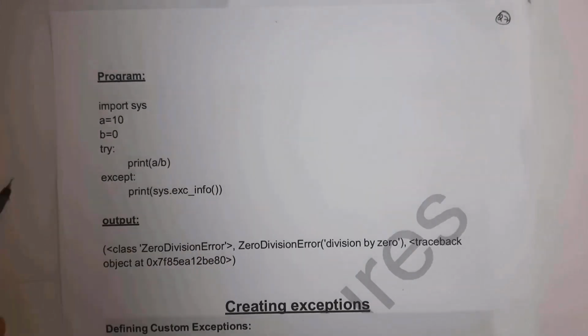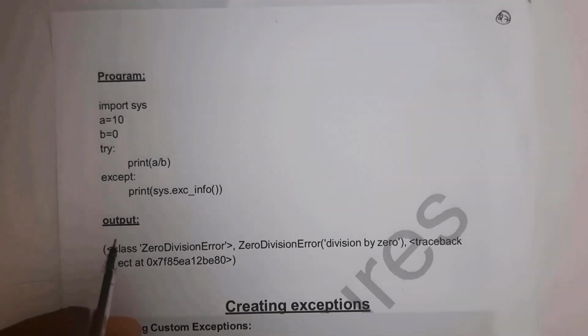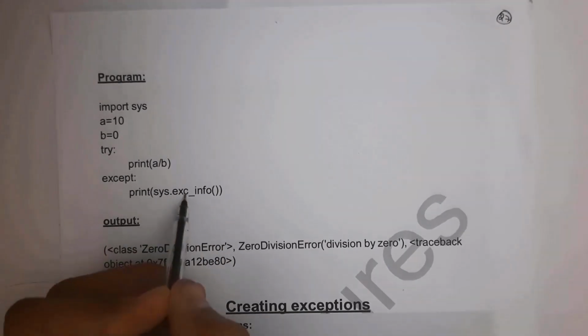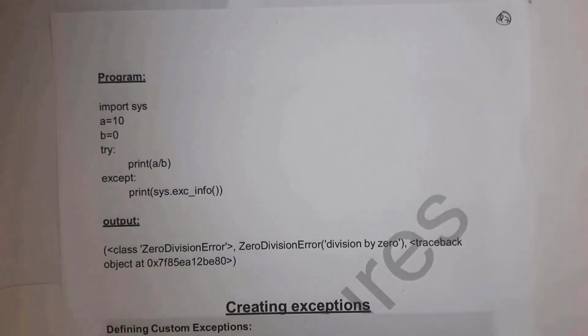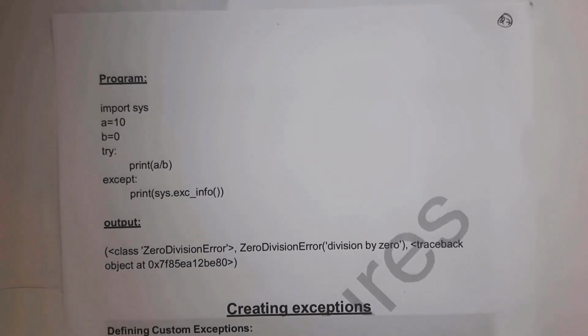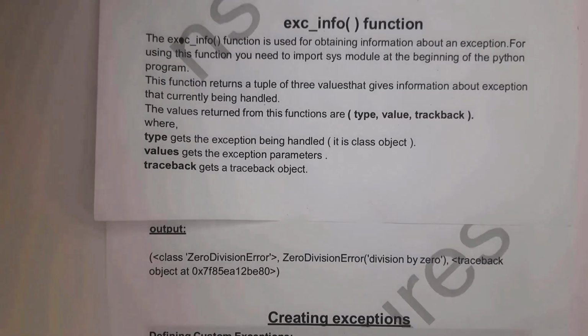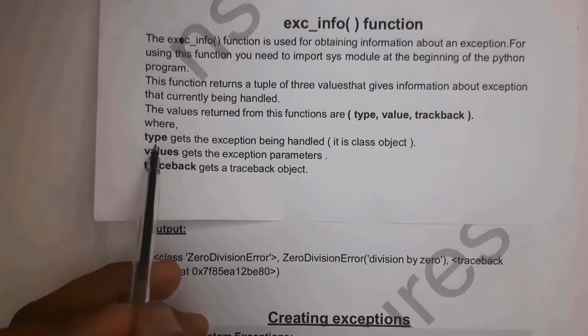This is the program. We cannot divide any number by 0. It will skip the try block and it will execute the except block. The except block contains the statement print sys dot exc_info. I already said before, the exc_info function will display output in the form of a tuple. Inside normal brackets, it will display 3 values. They are: the first value is type. Type is nothing but a class object.